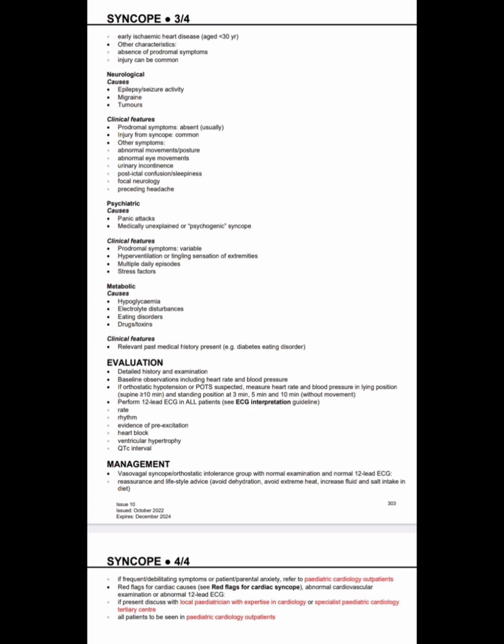Red flags of cardiac causes. See red flags of cardiac syncope, abnormal cardiovascular examination or abnormal 12-lead ECG. If present, discuss with the local pediatrician with expertise in cardiology or specialist pediatric cardiology tertiary center. All these patients to be seen in pediatric cardiology outpatients. So this is all about syncope from the NICE guideline.